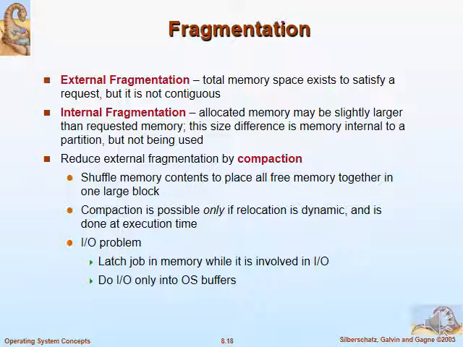This internal and external fragmentation can be reduced, particularly the external fragmentation can be reduced by a mechanism called compaction. Compaction is a mechanism which allows you to minimize the external fragmentation.